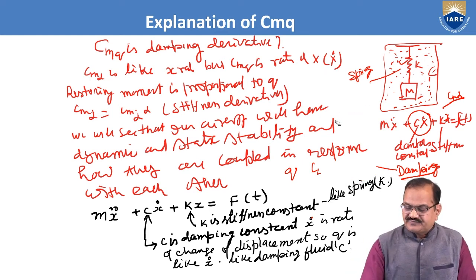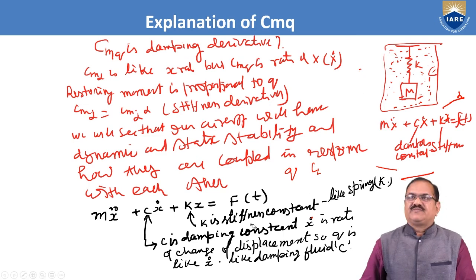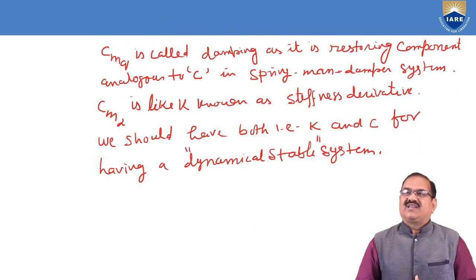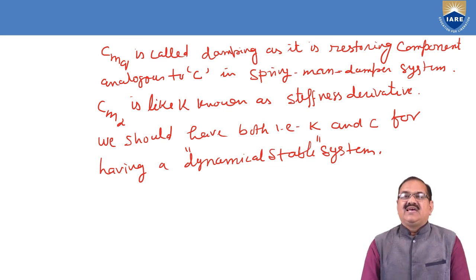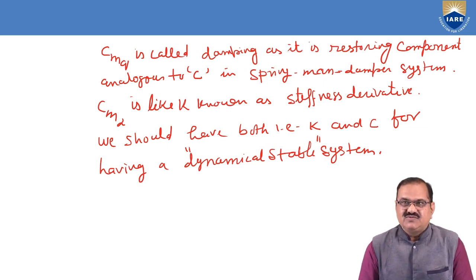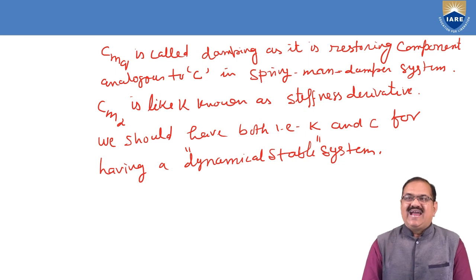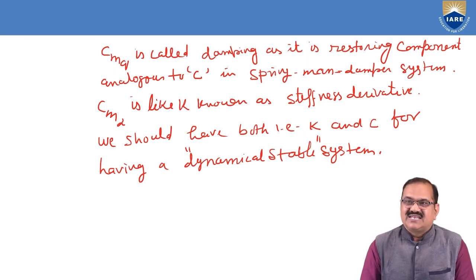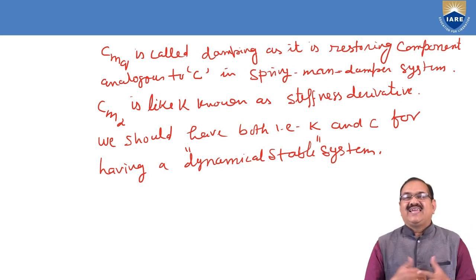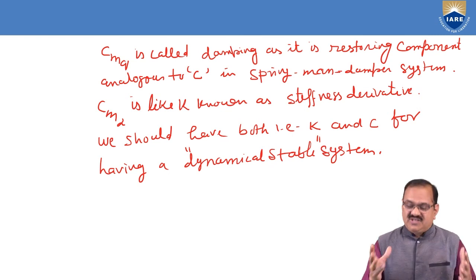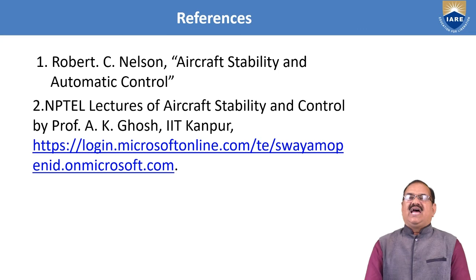So we need to focus on these issues. CMQ is called the damping as it is a restoring component analogous to C in a spring mass damper system, whereas Cm alpha is like K, known as the stiffness derivative. We should have both, that is K and C, for having a dynamically stable system. So we can see that CLQ and CMQ are acting like damping derivatives. This is a very important parameter, and I hope it will be very useful for you.